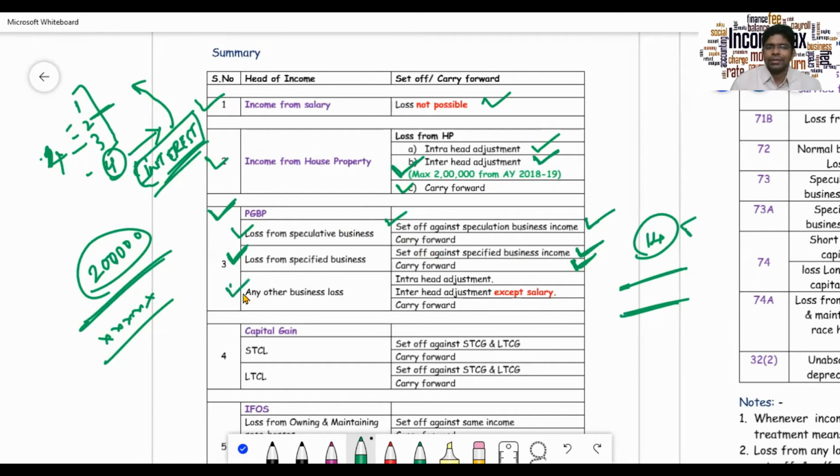And any other business loss, first you will adjust it within the same head. That is intra-head, you will adjust it. If that is not covering up the loss, then you'll go for inter-head adjustment. However, you will not adjust it from your salary. Important point, you will not adjust it from your salary, but other heads you can do it. If it is not adjusting even from the other heads, then you will carry it forward to the subsequent year.